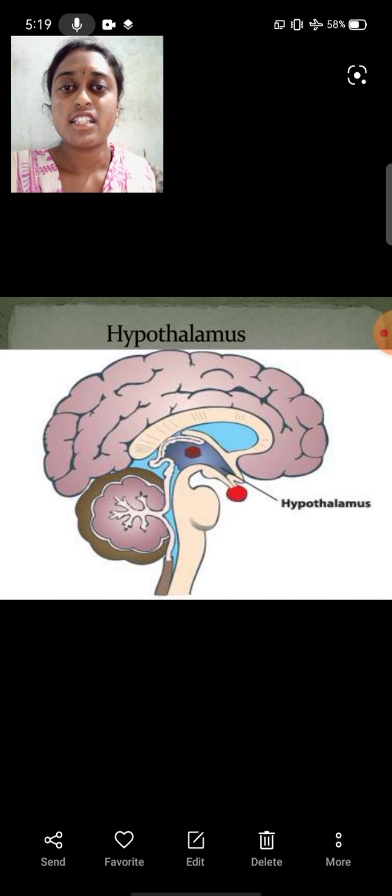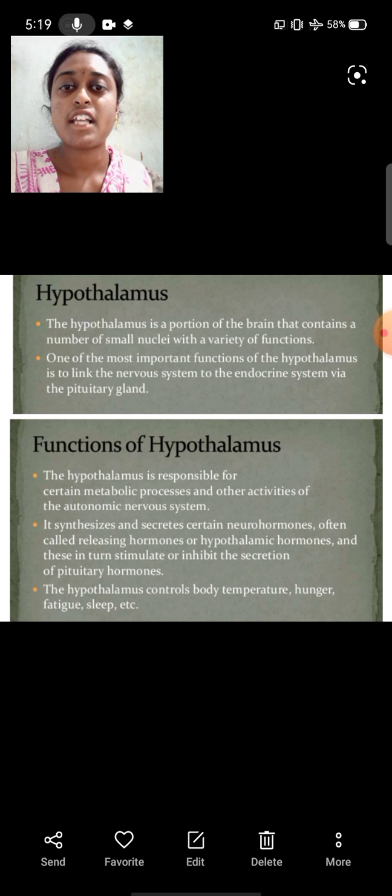See here, this is the structure of hypothalamus. So the hypothalamus is a portion of the brain that contains a number of small nuclei with a variety of functions. One of its important functions is that it links the nervous system to the endocrine system via the pituitary gland.